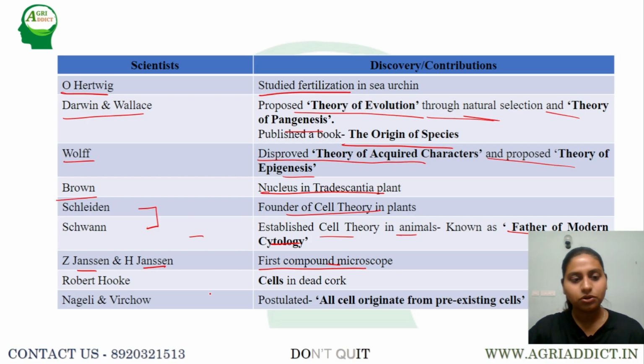With the help of this compound microscope, Robert Hooke was able to see cells in dead cork, and he said that cells are nothing but small compartment-like structures. Okay. Next, coming to Nageli and Virchow, they postulated the third important postulate of the cell theory, that is all cells originate from pre-existing cells.